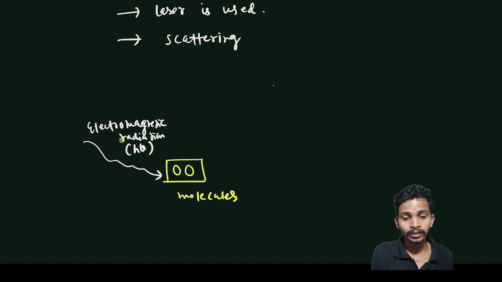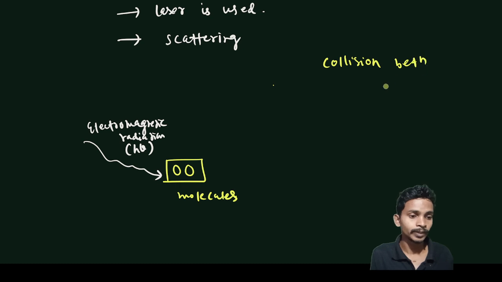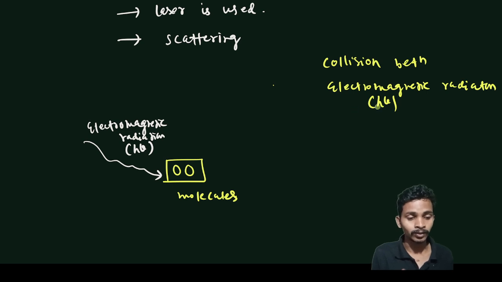We are colliding electromagnetic radiations with molecules, that is, photons having energy h nu. So we are doing collisions between electromagnetic radiations and molecules.